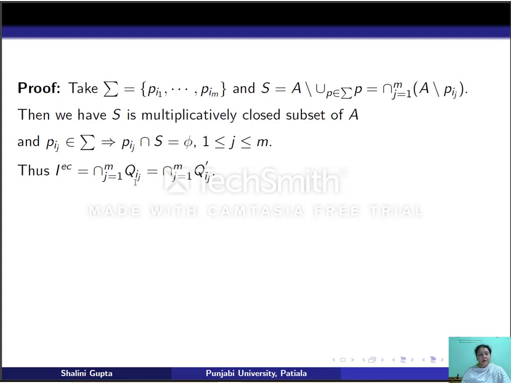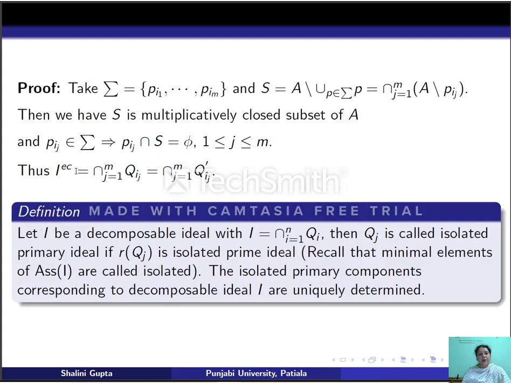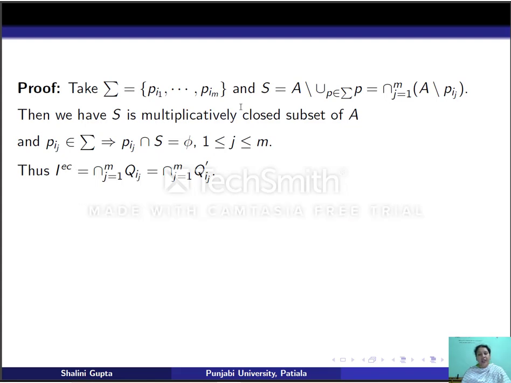Now we take E and C to be extension and contraction with respect to the homomorphism f from A to S inverse A. So I E C will be just intersection Qij, j going from 1 to m, by the theorem we have done. And this will be the same as intersection Qij dash, j going from 1 to m. So this intersection is independent of any decomposition.